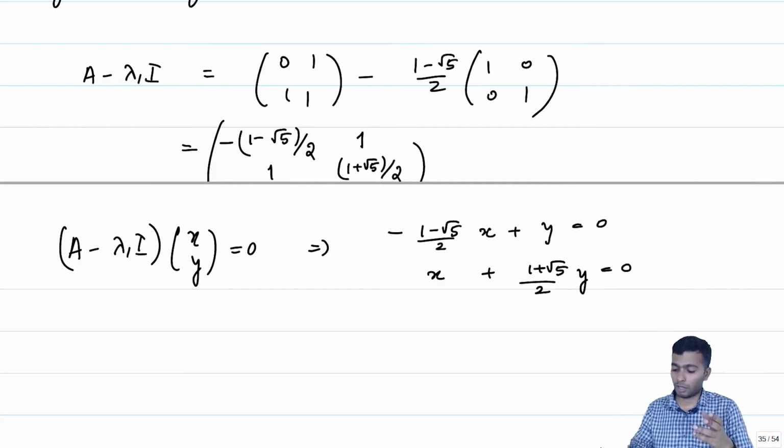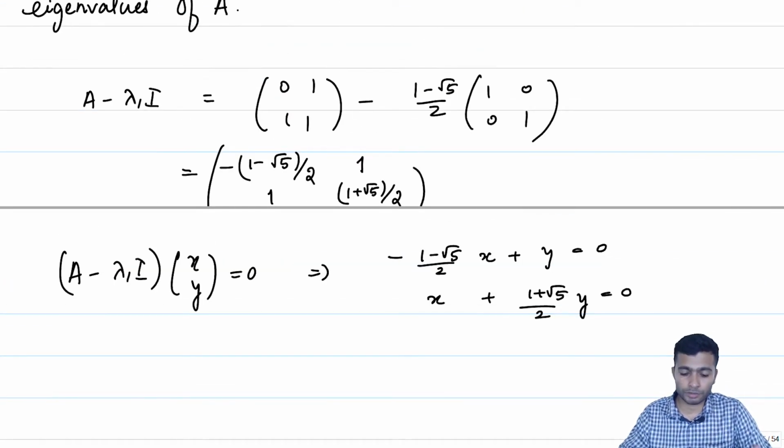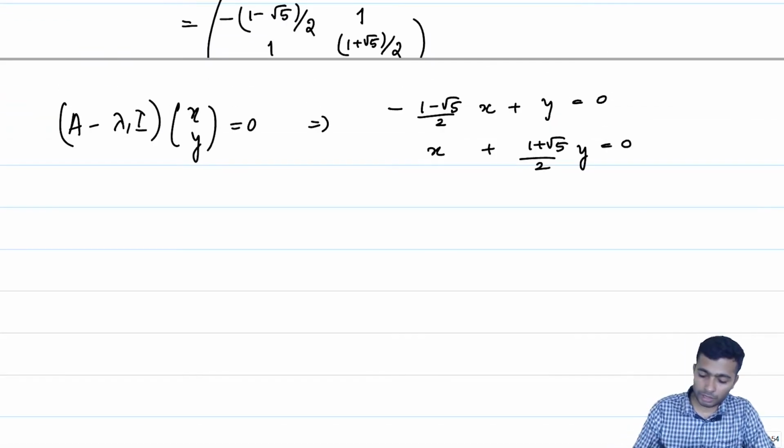If you observe carefully, if you multiply minus of (1 minus square root of 5) by 2 to the second equation, we get back the first equation. That is not surprising because the determinant of A minus lambda 1 I was 0, and therefore it does not have full rank. So, a typical solution will be of this type.